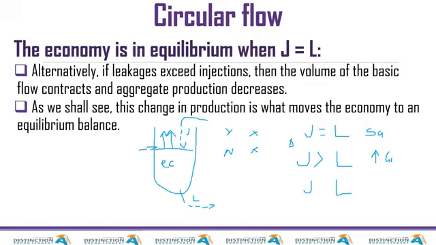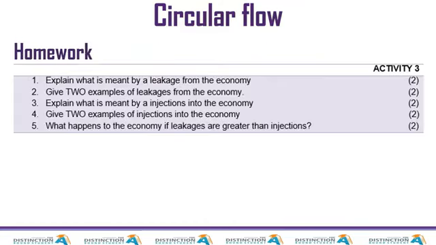The next one is the scenario when our injection is less than our leakage. If what's coming in is less than what's going out, if more water is going out, then the level of water goes down. So it goes to say it depends on what's bigger than what. Are leakages equal to injections? Are injections greater than leakages? And so on. So in this scenario, we have a shrink, or the economy is going to drop. So this brings us to the end of the lesson.